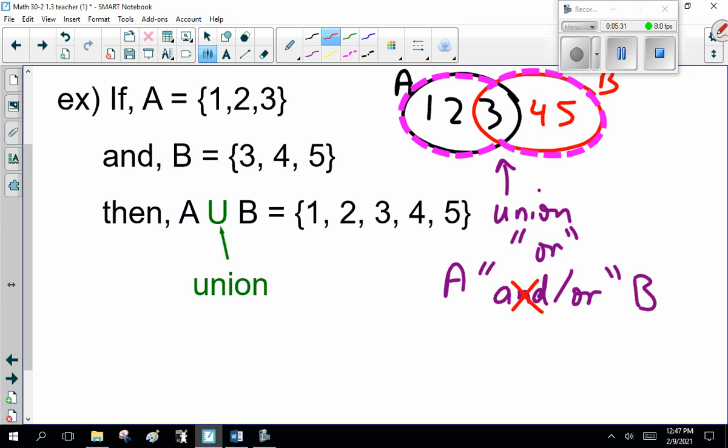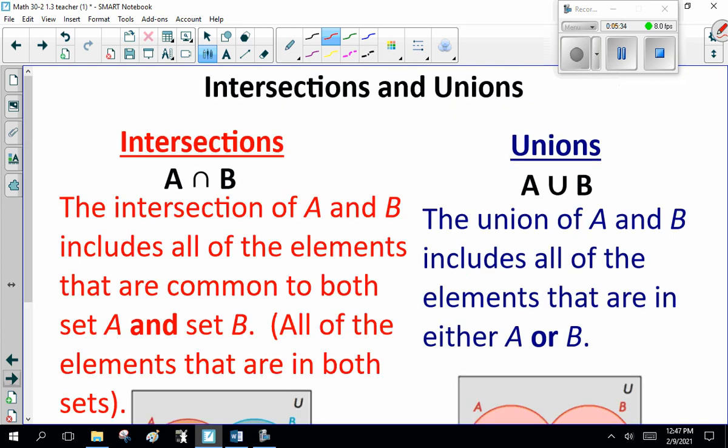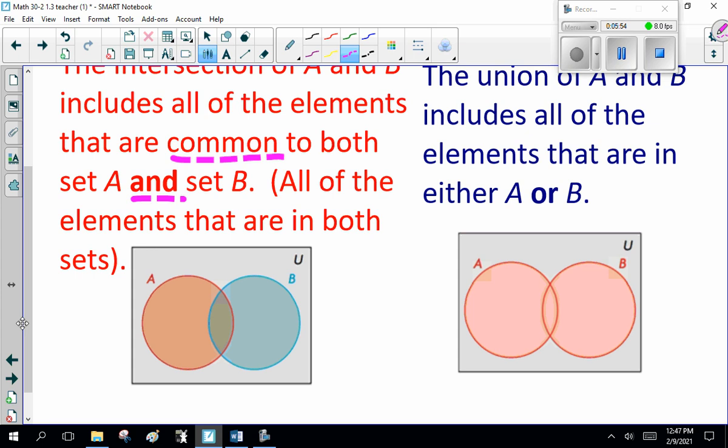Okay? Now, a little more formal, intersections and unions. The intersection of A and B includes all the elements that are common to both set A and set B. All the elements that are in both sets. So, in this instance, it's this shaded part here. Now, that's intersection.